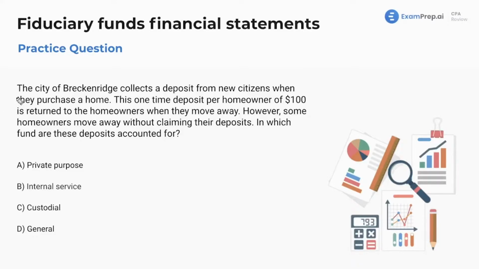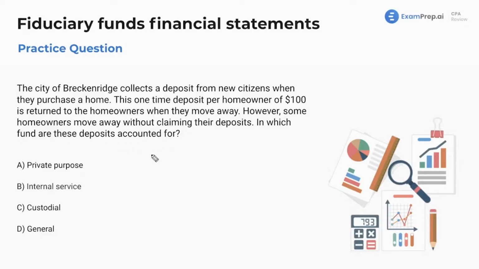Let's jump right in. The city of Breckenridge collects a deposit from new citizens when they purchase a home. This one-time deposit per homeowner is $100, and it is returned to the homeowners when they move away. However, some homeowners move away without claiming their deposits. In which funds are these deposits accounted for?